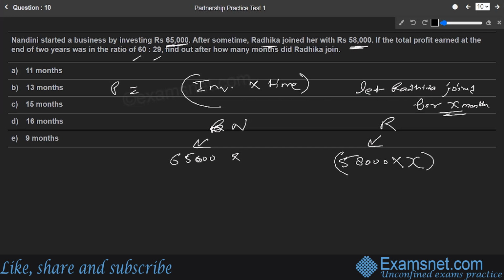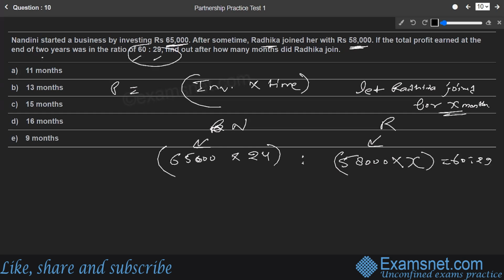And what about Nandini? She started with 65,000, and the total profit was earned at the end of 2 years. So the money of Nandini was part of the business for 2 years, that is nothing but 24 months. So this is the ultimate ratio of the profit share, investment into time, for both Nandini and Radhika. And this ratio is equal to 60 is to 29, as already given.